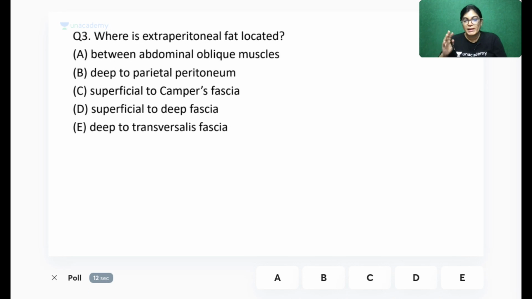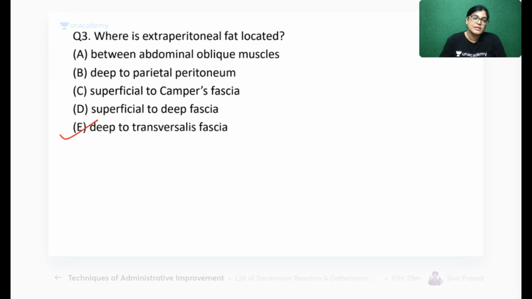If you remember, in the first session on the anterior abdominal wall, I told you all the muscle layers from external to internal. A few of you have given the right answer, and the correct answer is deep to transversalis fascia. From outside to inside, the layers are skin, superficial fascia of Camper and Scarpa, external oblique, internal oblique, transverse abdominis, fascia transversalis, extraperitoneal fat, and then the parietal peritoneum.